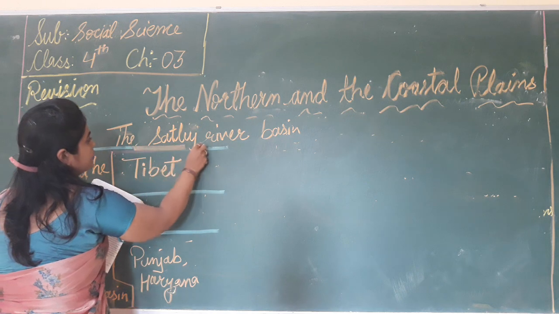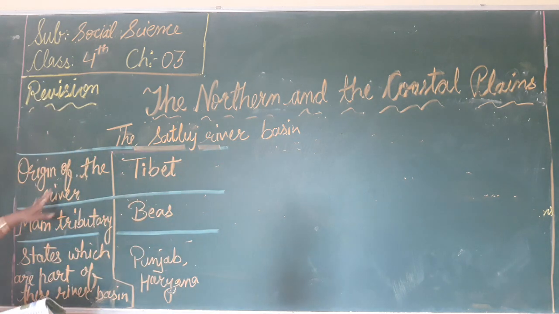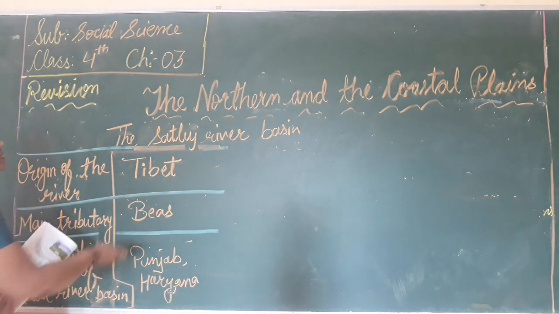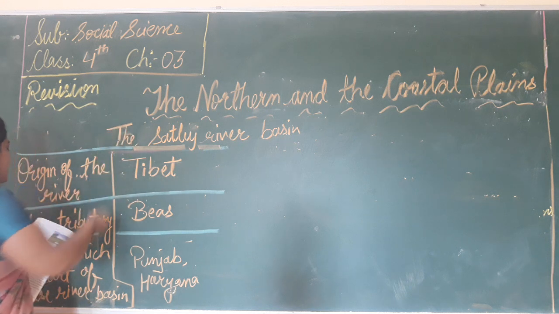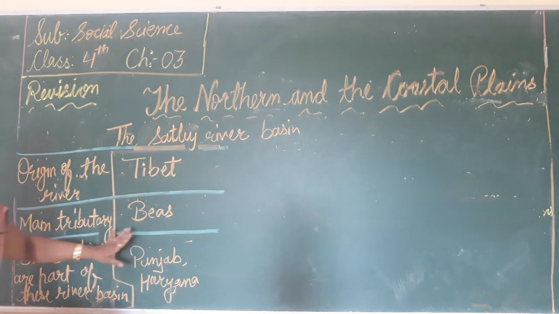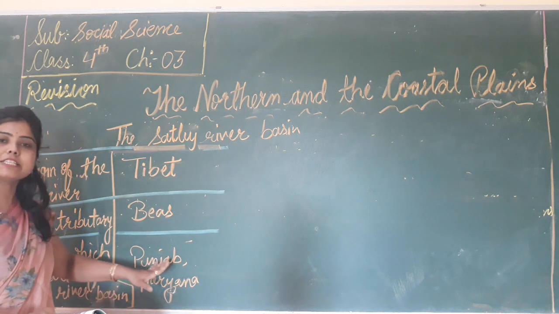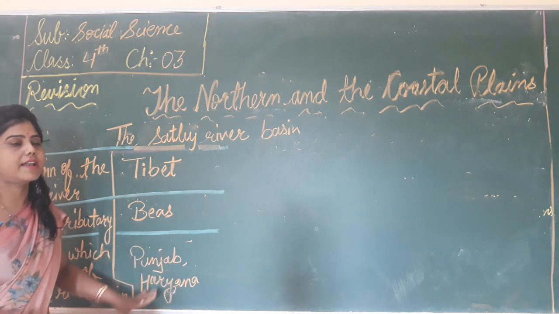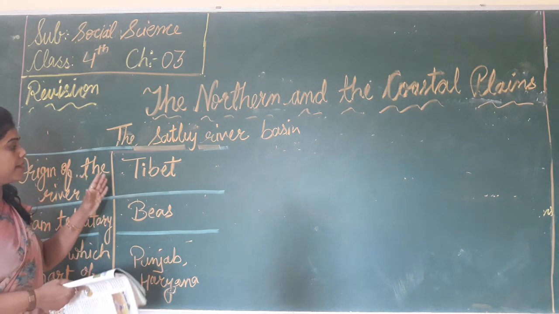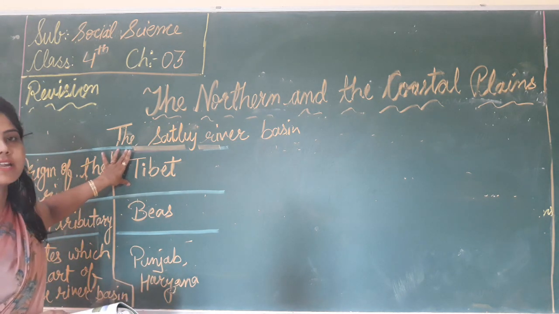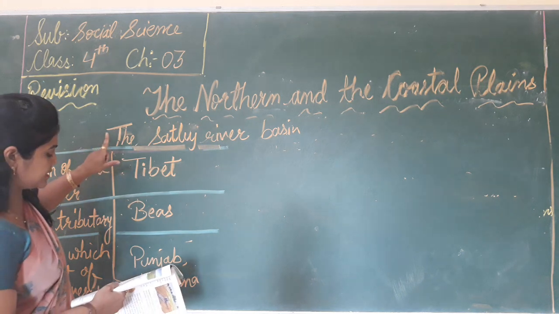The origin of the river Satluj is in Tibet, the main tributary is Bias, the states which are part of this river basin are Punjab and Haryana, and the Bhakra dam is built on this river, the Satluj.